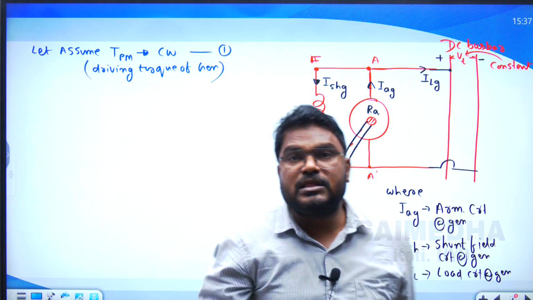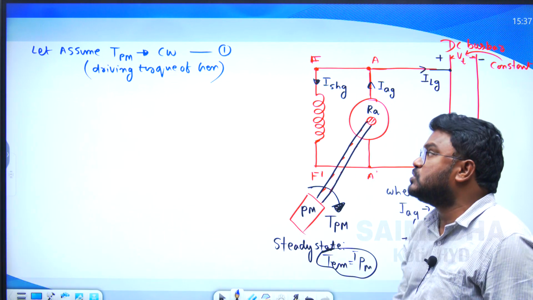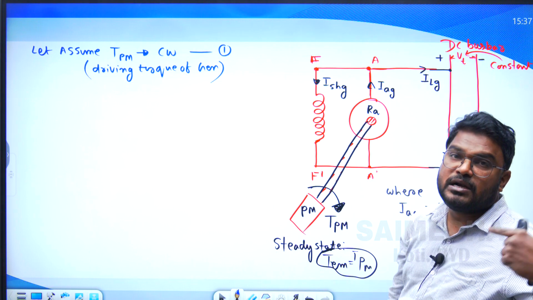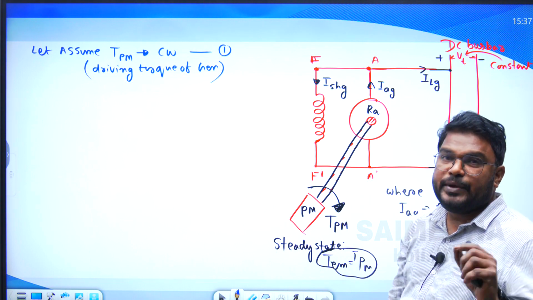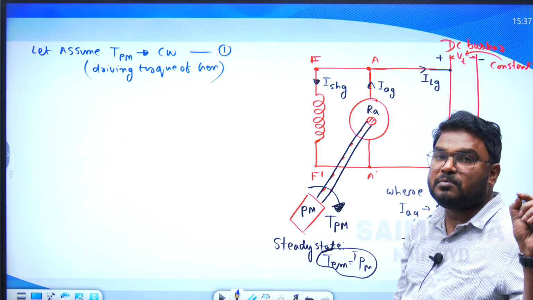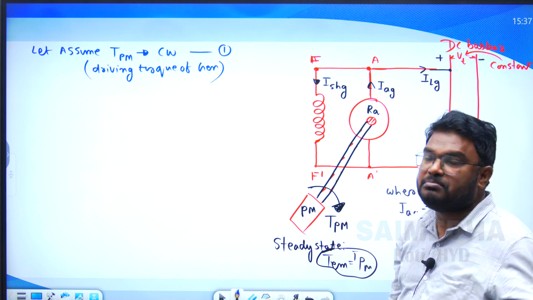I already mentioned that in the generator also, motoring action takes place, due to which electromagnetic torque is produced in the armature of the generator.